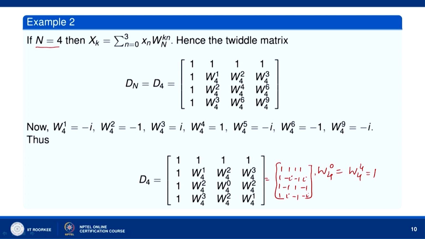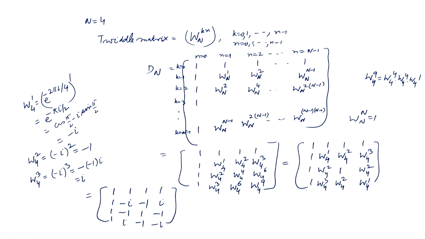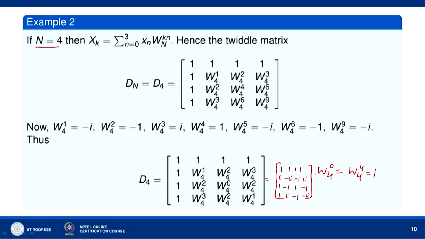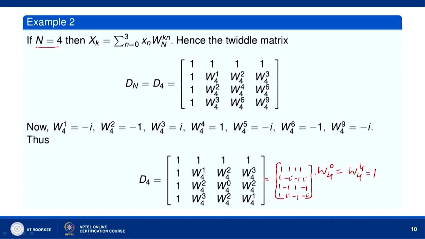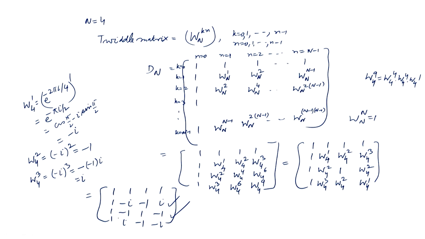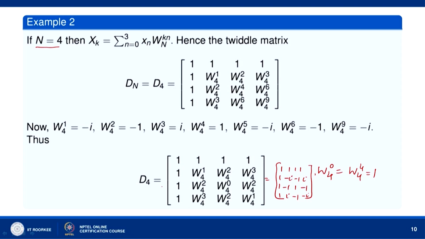First row and first column are always 1. In the second row we have 1 minus i minus 1 i, then 1 minus 1, 1 minus 1, and then 1 i minus 1 minus i. So, this is how we calculate this D 4.